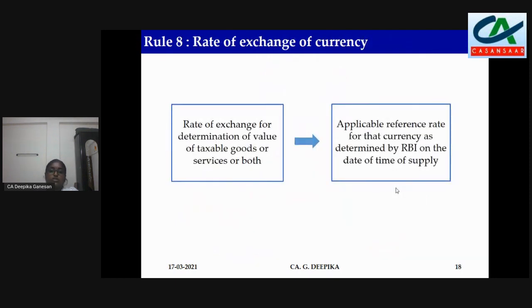Rule 34 of CGST rules, rate of exchange of currency. So in case of goods, it is going to be CBIC. And in case of services, it is going to be GAAP. That is generally accepted accounting principles. For goods, it is CBIC. And for services, it is as per GAAP, generally accepted accounting principles.